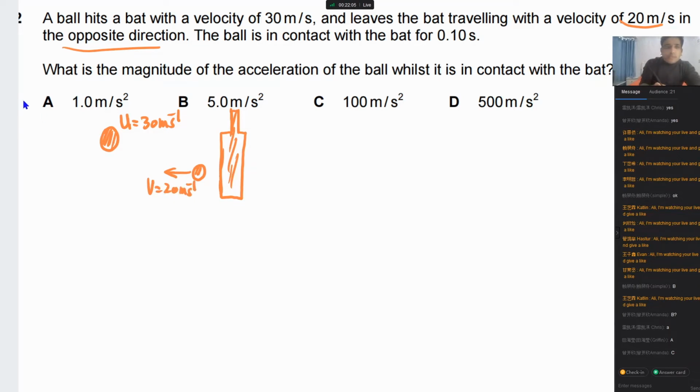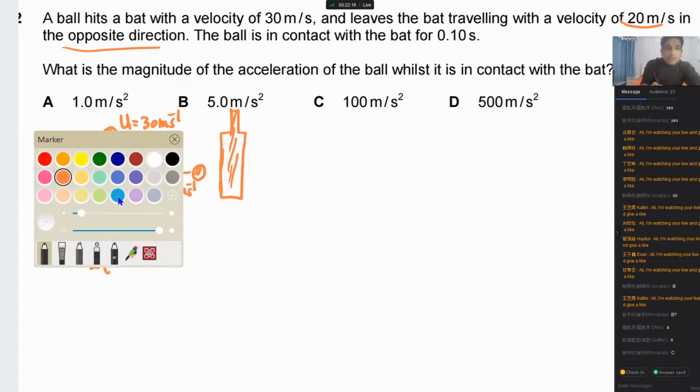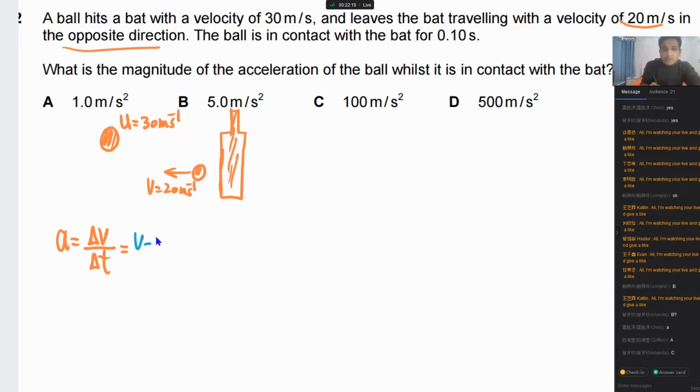Now in this case, the question is asking you to find the acceleration. This is a very common question, delta V by delta T. In kinematics, we also study this. So acceleration will be equal to V minus U over delta T. Now you need to understand, velocity is a vector quantity, so you need to take one direction as positive, and this is the mistake you are making. You are not treating velocity as a vector. That's the reason you got the wrong answer.